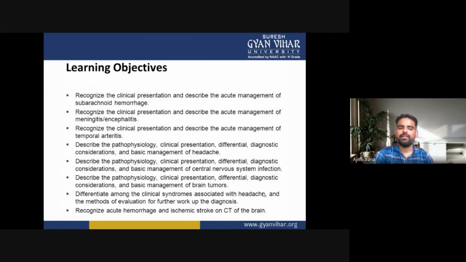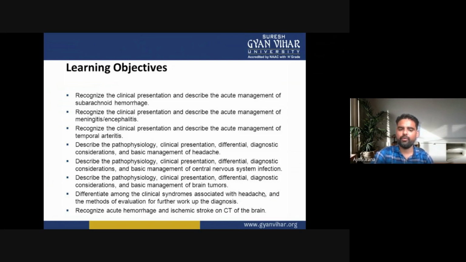Next, we describe the pathophysiology, clinical presentation or clinical features, differential diagnosis, any diagnostic consideration, and the basic management of headache. Next, we describe the pathophysiology, clinical features, differential diagnostic consideration, and the basic management of central nervous system infections. Now we describe the pathophysiology, clinical presentation, differential diagnostic consideration, and the basic management of brain tumors.